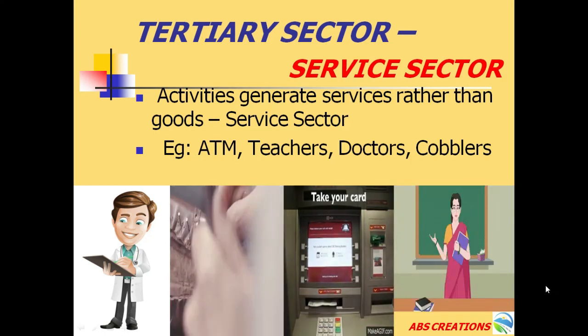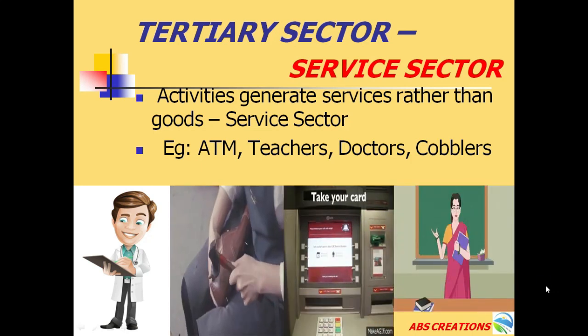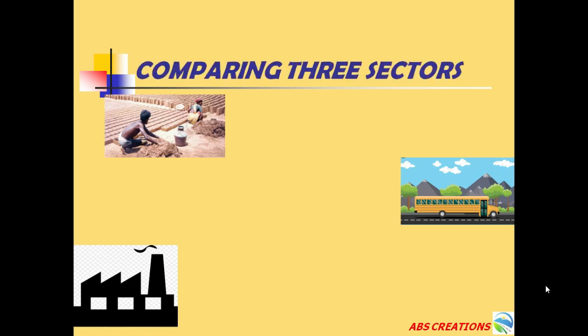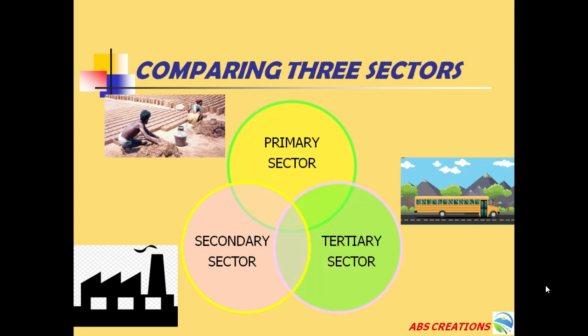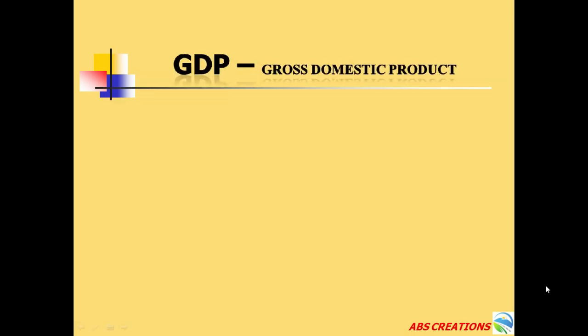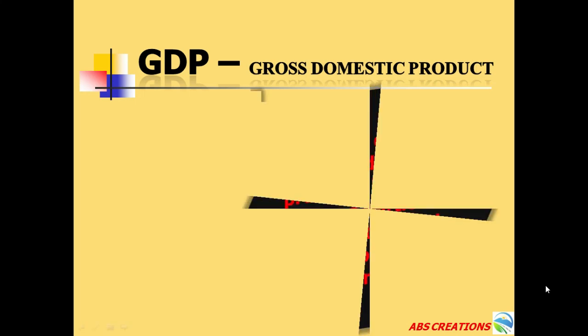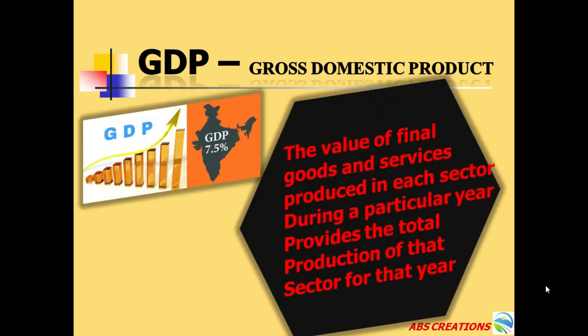As we have seen three sectors, primary, secondary and tertiary sector, now we will compare the three sectors, primary sector, secondary sector and the tertiary sector, and see how these three sectors contribute to GDP. So GDP is the gross domestic product. So what do you mean by GDP?